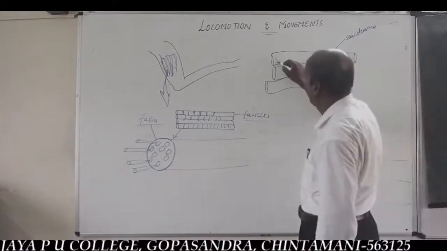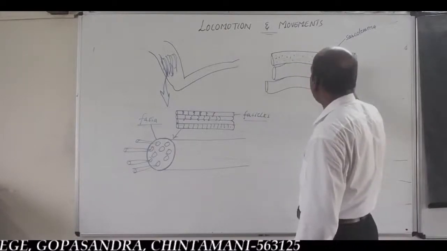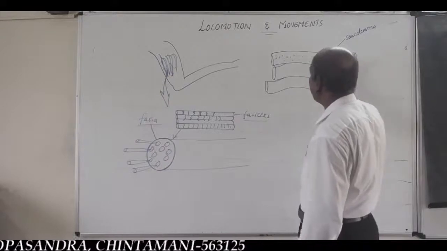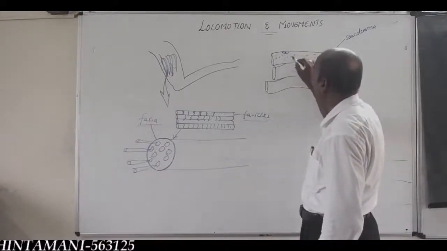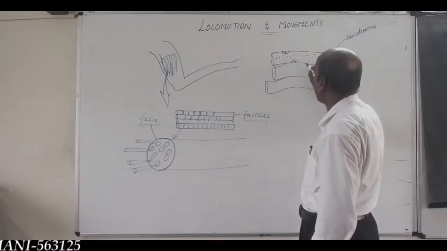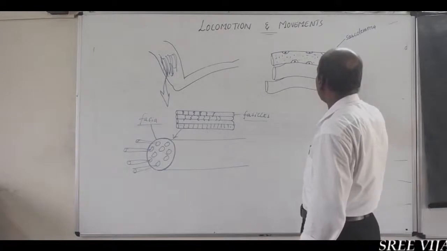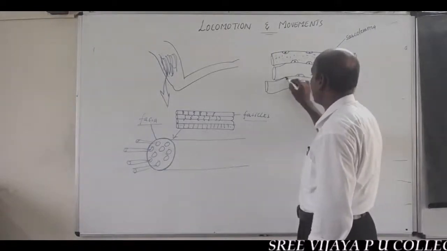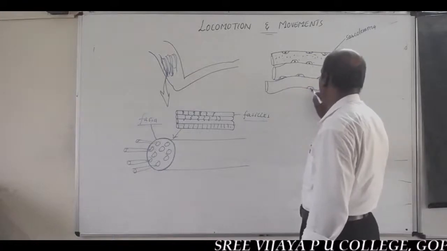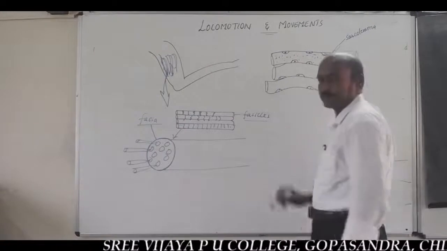Below the sarcolemma is the abundant sarcoplasm, a large amount of sarcoplasm. Within the sarcoplasm there are many nuclei, and more nuclei lie towards the peripheral region, the marginal side.